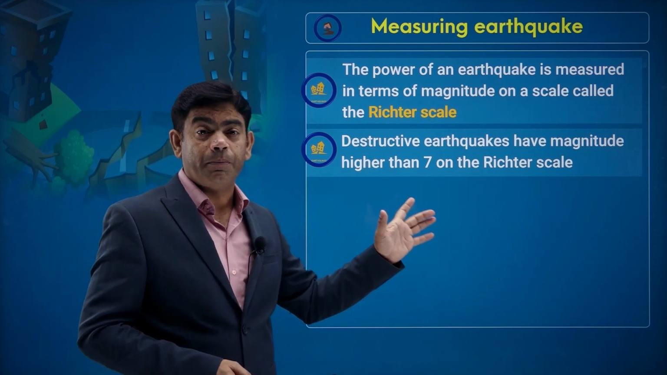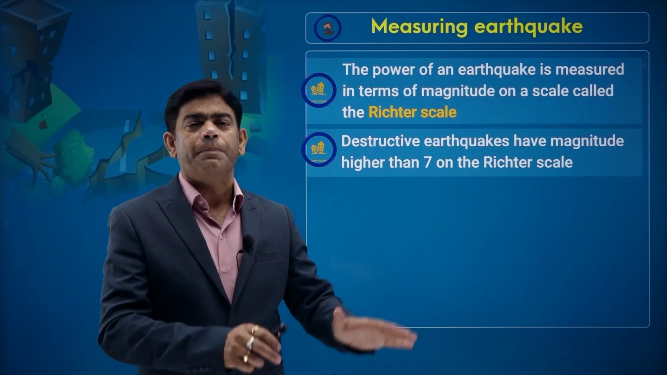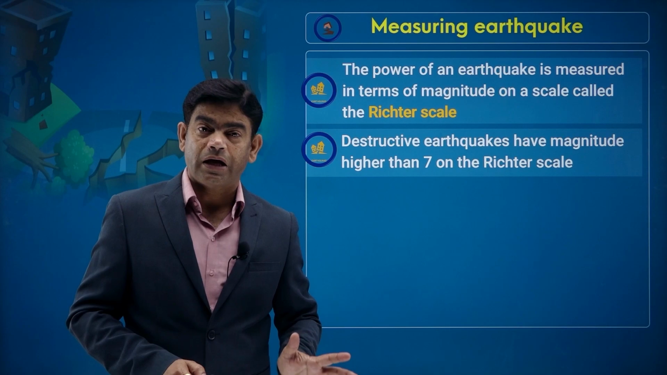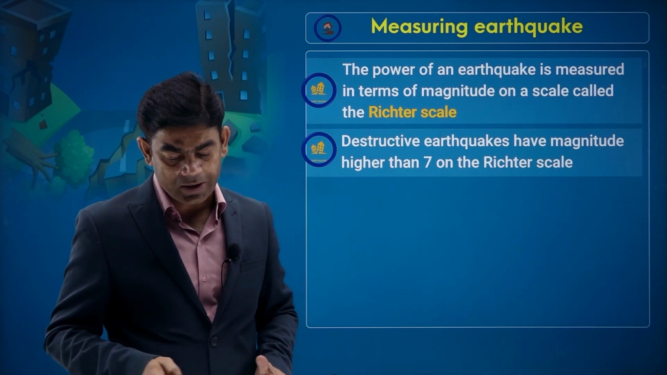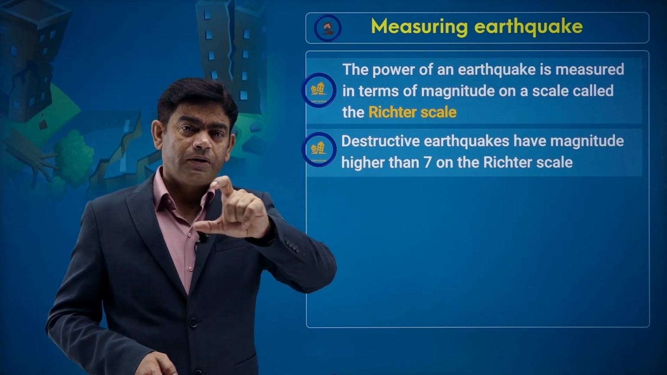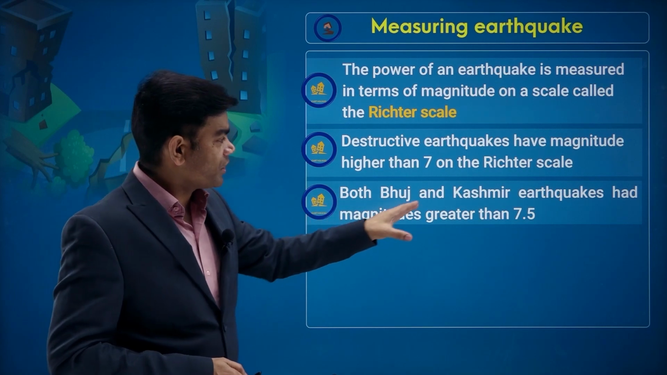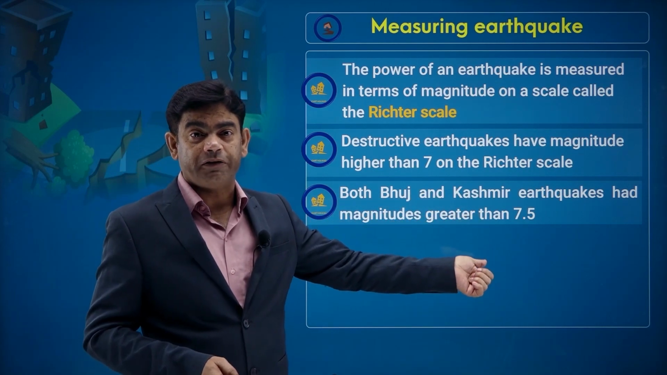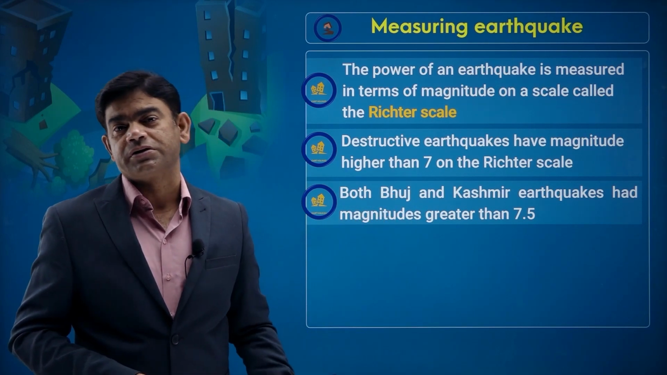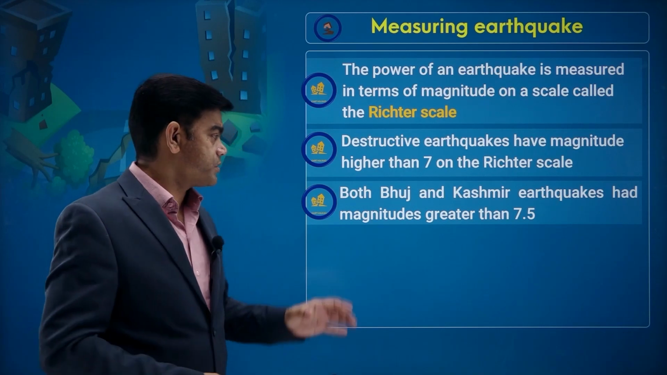If the Richter scale number is less than 6 or 7, we say that the earthquake has little impact. But if it is more than 6 or 7, those earthquakes can be disastrous. So for the scaling of earthquakes, we use the Richter scale. Both Bhuj and Kashmir were of 7.5 on the Richter scale, so definitely they were disasters, and they proved themselves. A huge amount of destruction was done during these earthquakes.